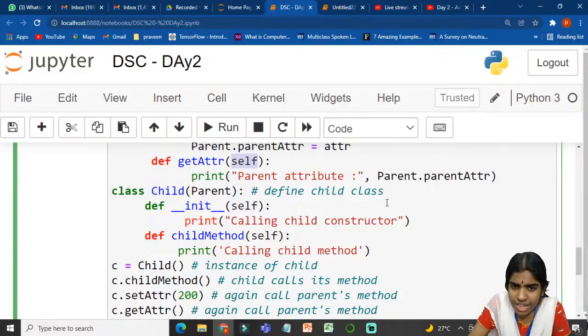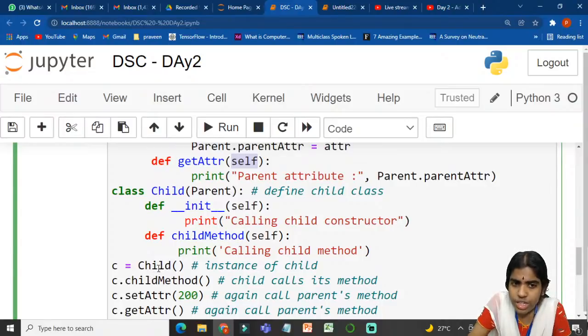I am calling the child class constructor and def child method. Self denotes an instance of my child class. So I am calling the child method. First I am initializing this child class and c dot child method. Whenever I am calling this child method, it is going to print.